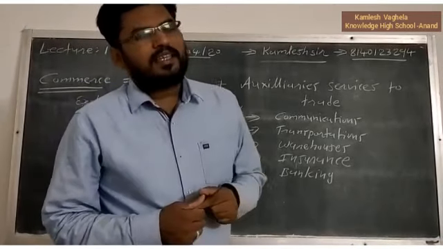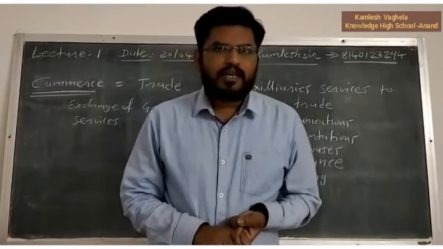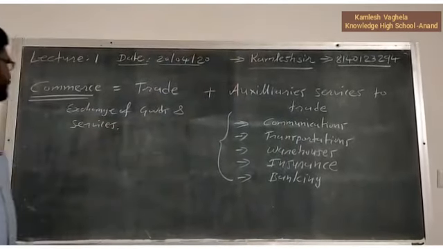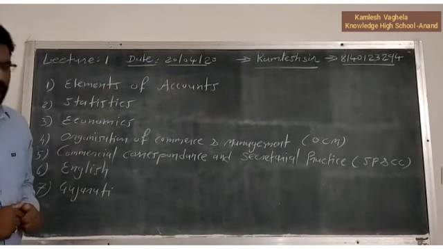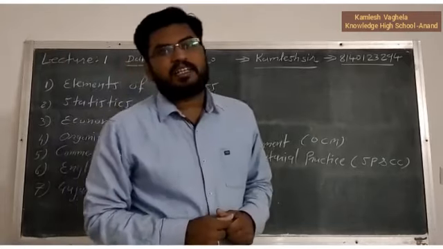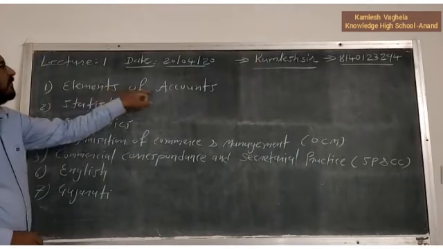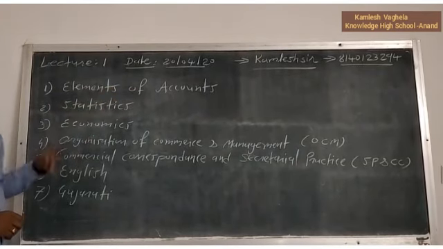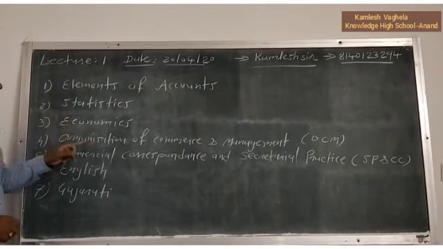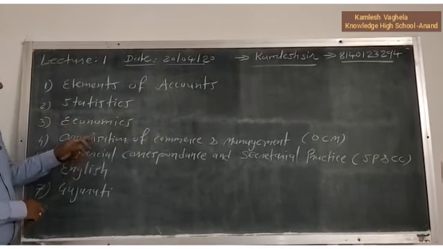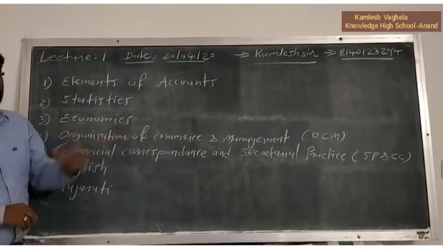Now we will see how many subjects we will learn in this commerce stream, one by one. There are a total of 7 subjects. We have to learn 7 subjects in commerce. Very first is elements of accounts. Second is statistics. Then economics. Then organization of commerce and management, which in short form you can call OCM.